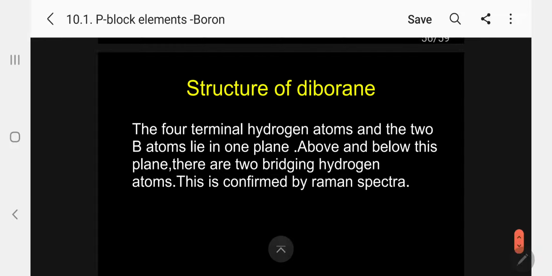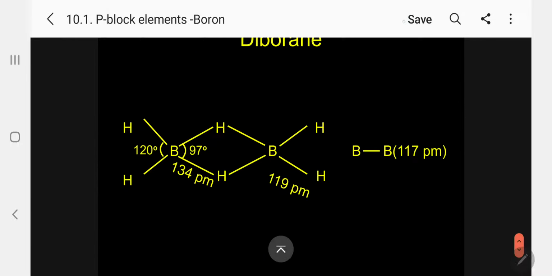Structure of diborane. The four terminal hydrogen atoms and the two boron atoms lie in one plane. Above and below this plane there are two bridging hydrogen atoms. Please follow. This is confirmed by Raman spectra. See the structure now. This is the structure of diborane. I already wrote it, no?